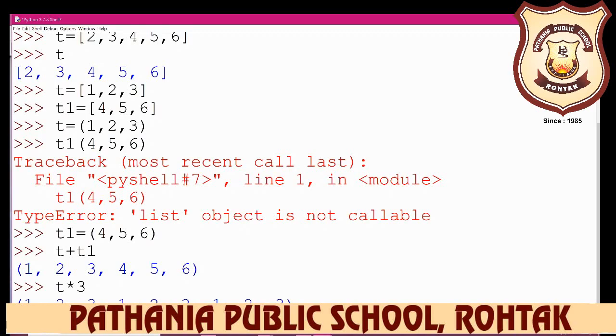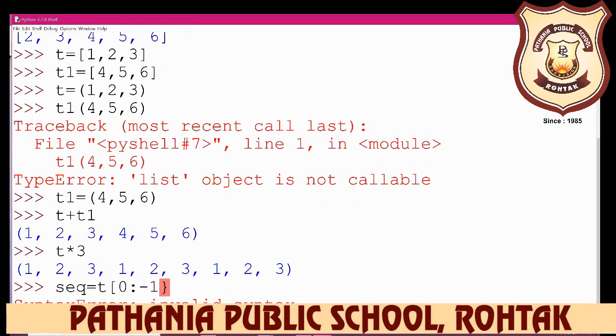First, we have used it to create the tuple. So we have the tuples t and t1, and we just write seq. We want to display seq is equal to t, starting from 0 and going to -1. So what is the output of this? You see here, the bracket is missing.